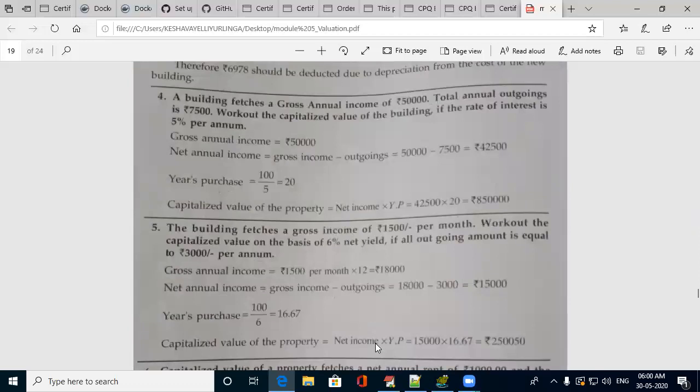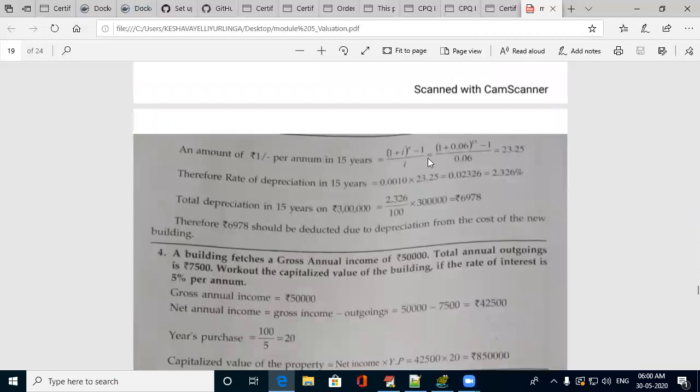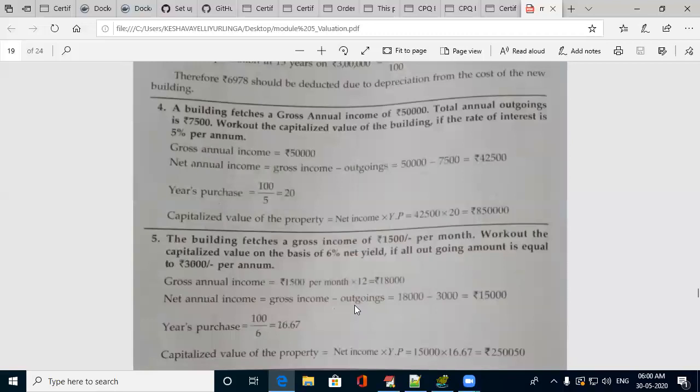The only thing is you have to remember the formulas. There is no replacement for this. You have to remember all these formulas and different methods, and for which method you have to apply which formula. Accordingly, apply to the given details in the question and work out the problems. There are around 15 problems here.